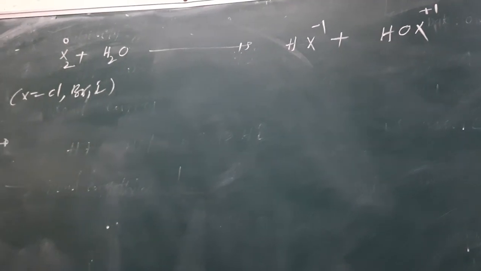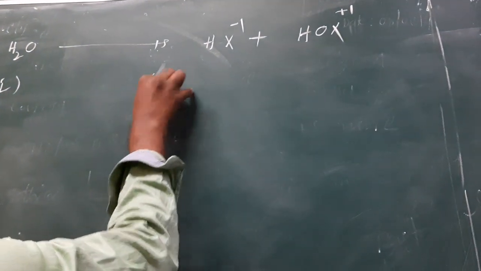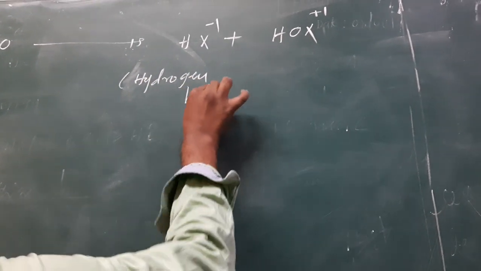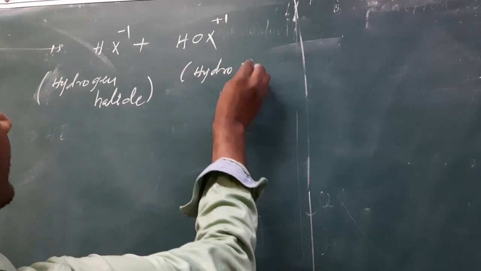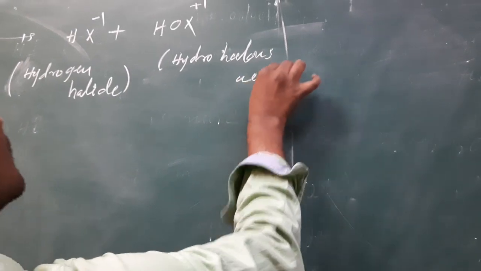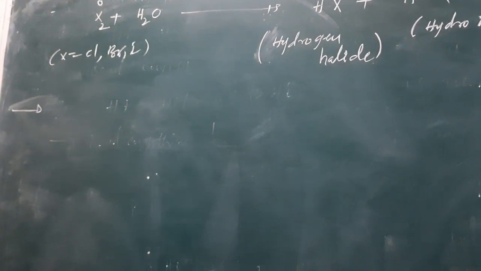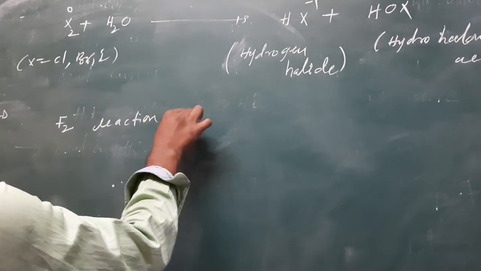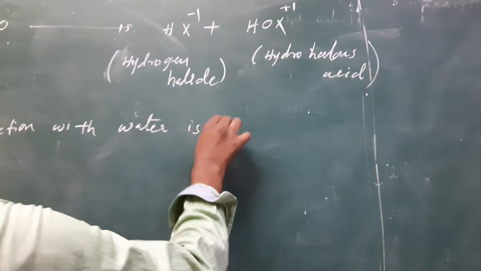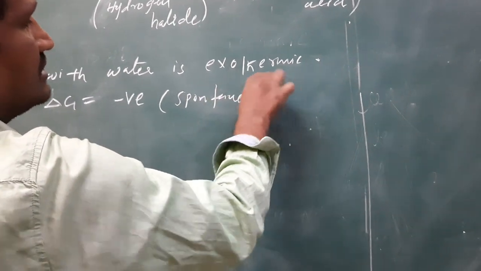Next, this is the reactivity. The fluorine reaction with water is exothermic, and delta G, the free energy, is a negative value, so it is spontaneous.